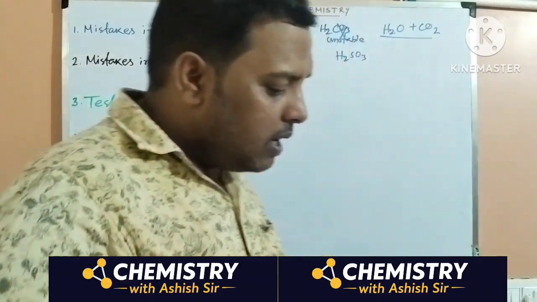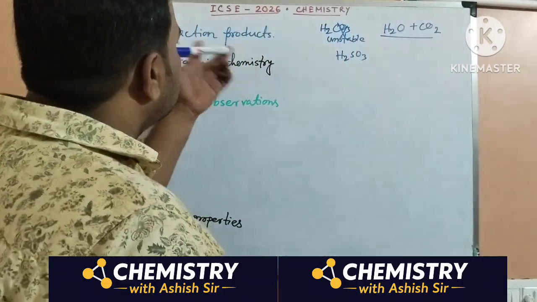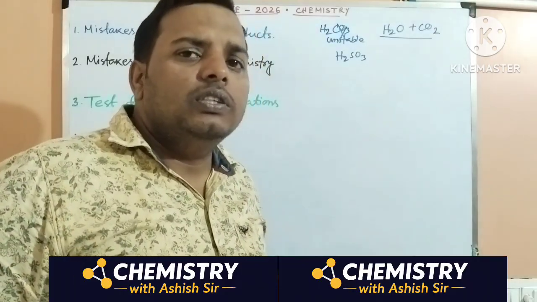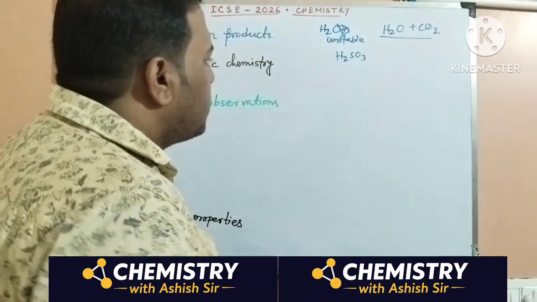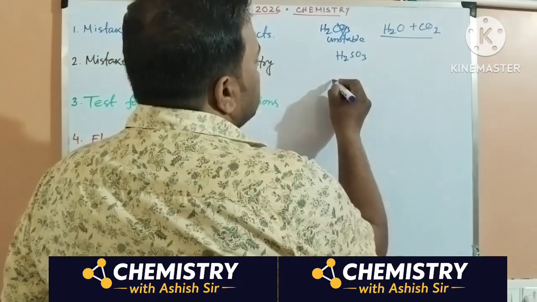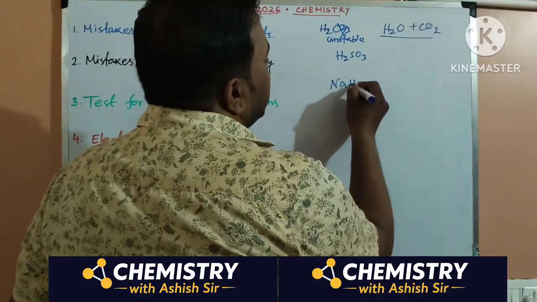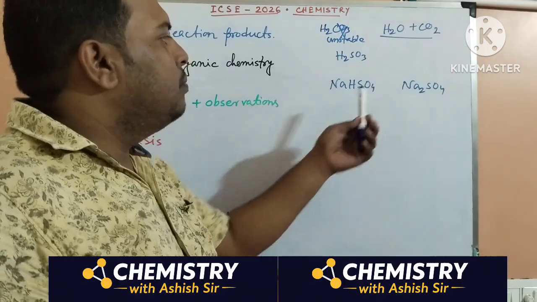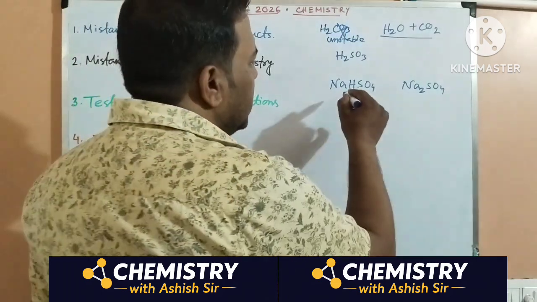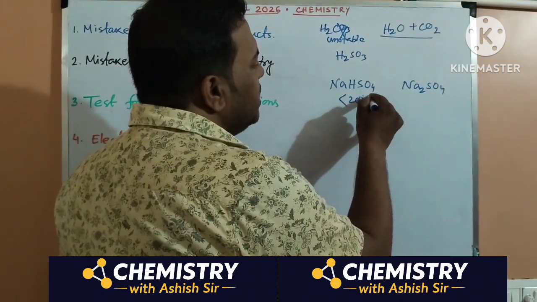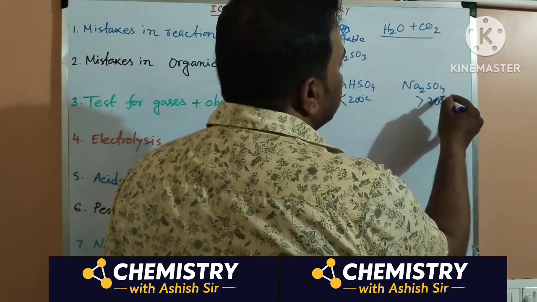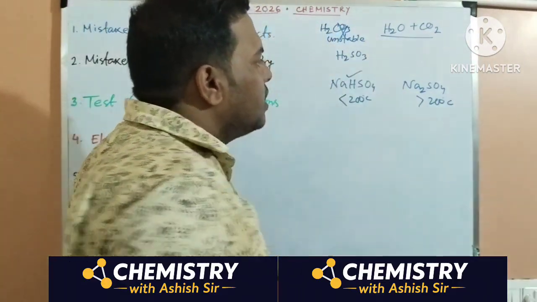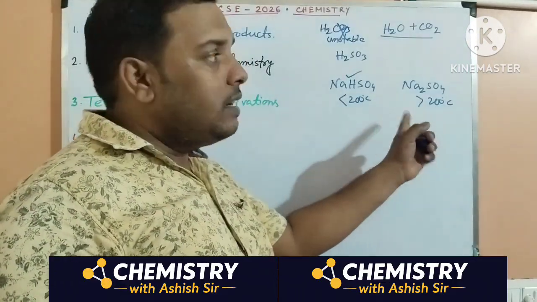Then whenever lab preparation of acids is asked, such as HCl, the product is sodium bisulfate, NaHSO4, not Na2SO4. That is below 200 degrees centigrade; above 200 degrees centigrade is the special case. Whenever lab preparation is asked, you have to give the below-200 equation.